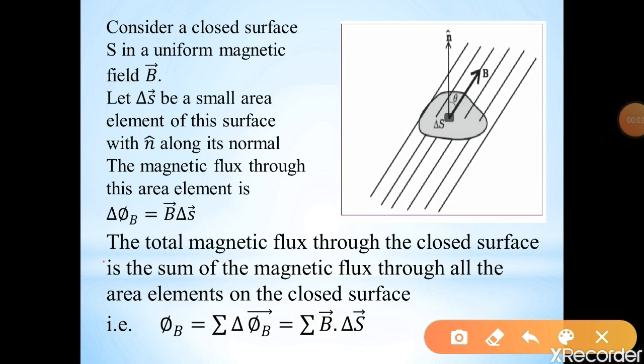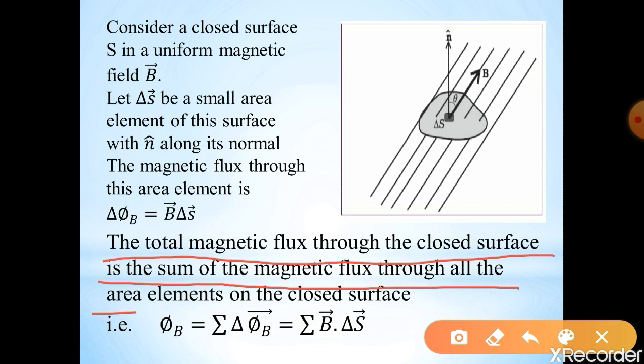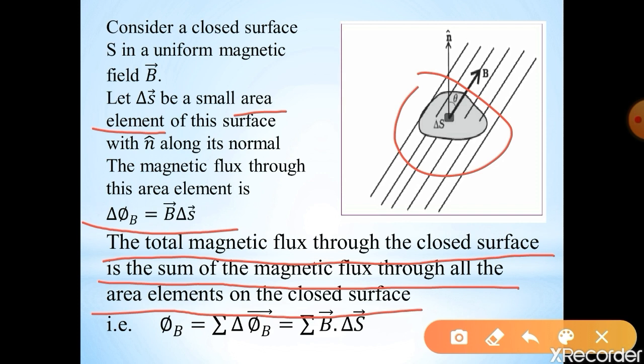Now see, the total magnetic flux through the closed surface is the sum of the magnetic flux through all area elements on the closed surface. We know the magnetic flux through an area element is delta phi B is equal to B dot delta S. So see here, this closed surface contains a large number of area elements.